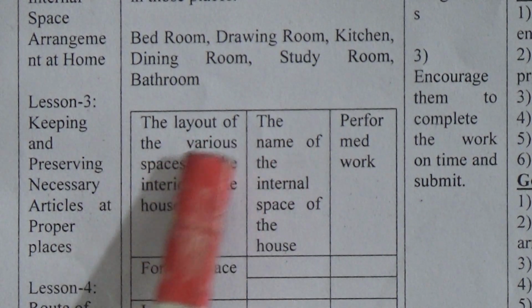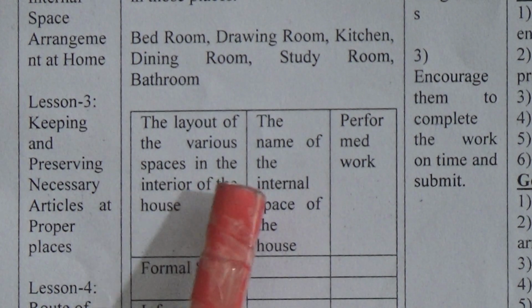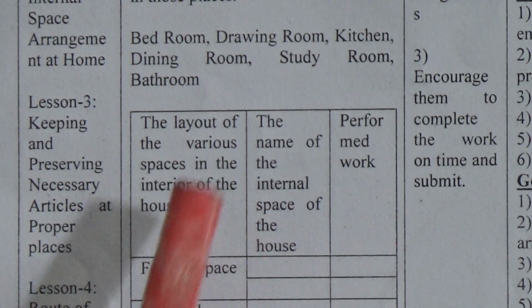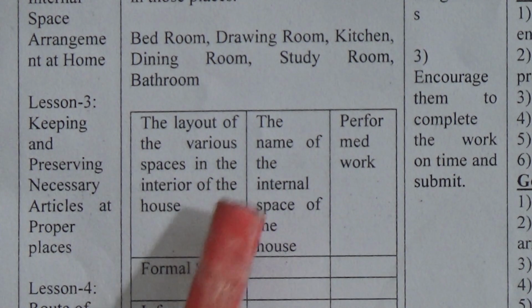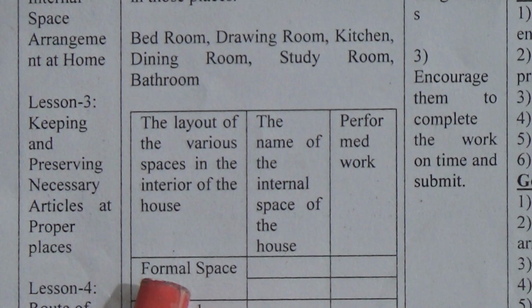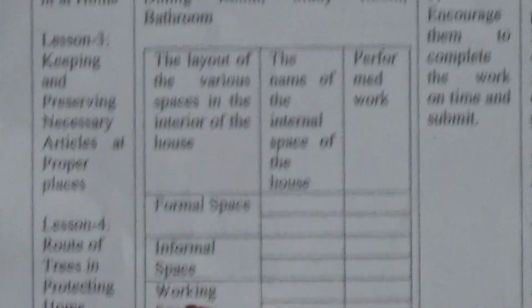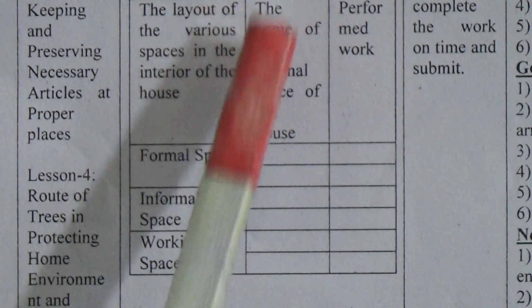The layout of the various spaces in the interior of the house. So student, you know that different types of rooms and different types of interior of our house can be divided into 3 groups. That means formal space, informal space, and working space. So from the above list you have to mention it.